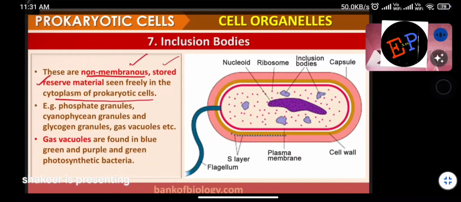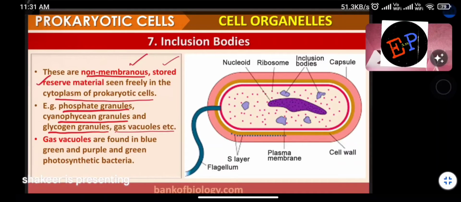Understood? Examples are what? Phosphate granules, cyanophycean granules, glycogen granules, gas vacuoles. These are some of the examples of inclusion bodies. Inclusion body is not the name of a single organelle.